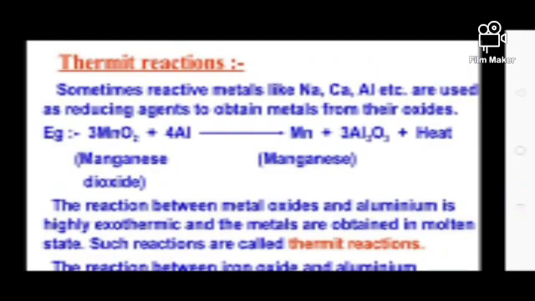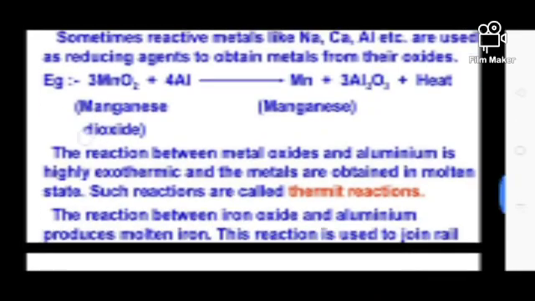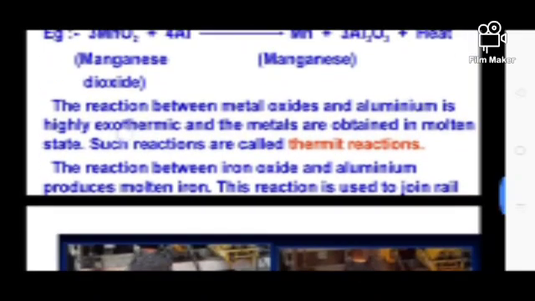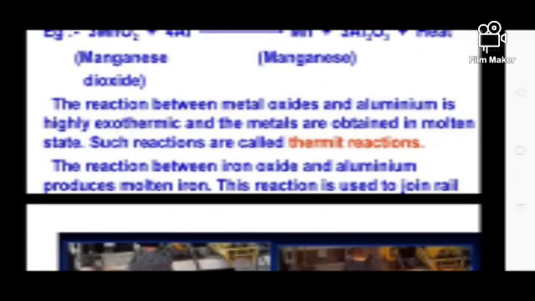So what happens here? The manganese oxide, when it reacts with aluminium, forms pure manganese metal. The reaction between the metal oxide and aluminum is highly exothermic. That means a high amount of heat is released in this process. The heat energy is so high that the metals are obtained in the molten state. Such reactions are known as thermit reactions.